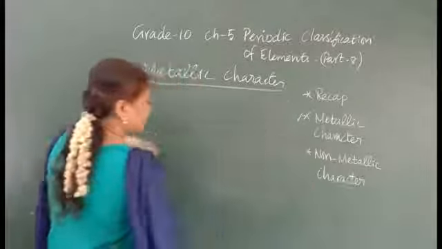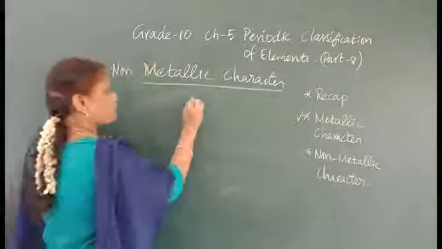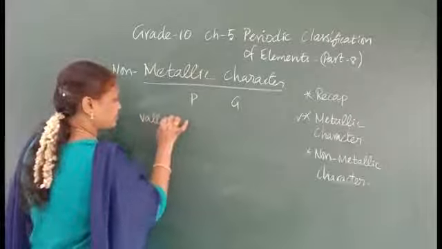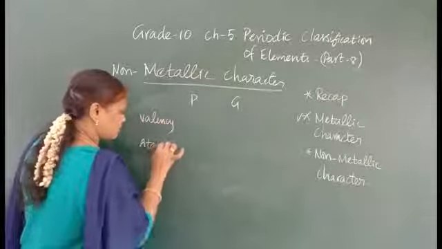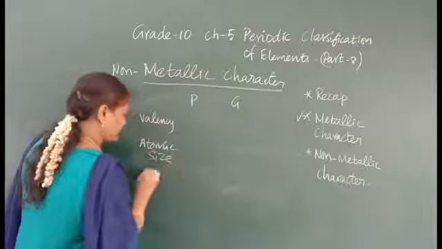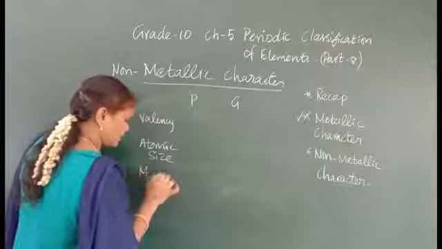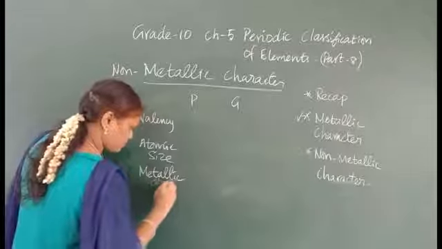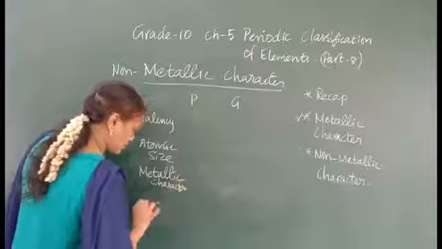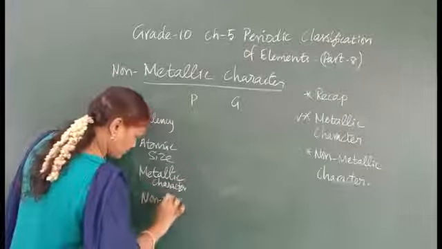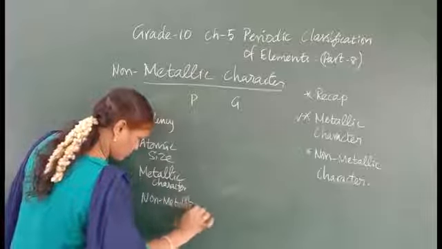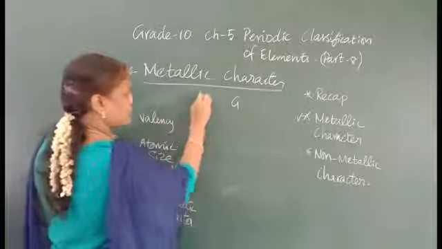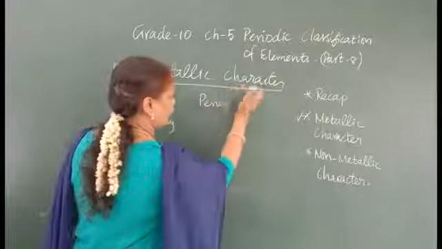Okay, now let us have a recap. I'll do it by putting a ladder column. Period and group. And we have seen what are the things? Valency, atomic size. Then we have seen metallic character, I will write as MC, and non-metallic character. Now you can tell me in period and group what happens.